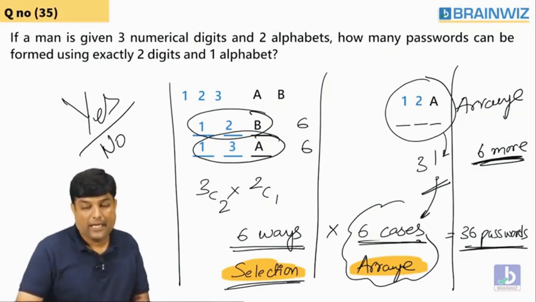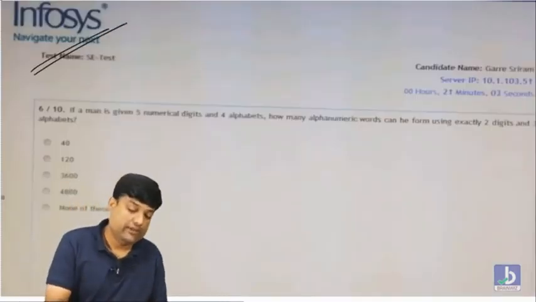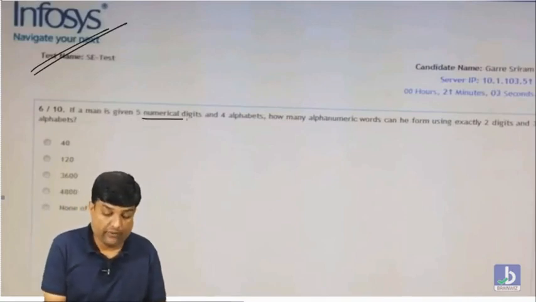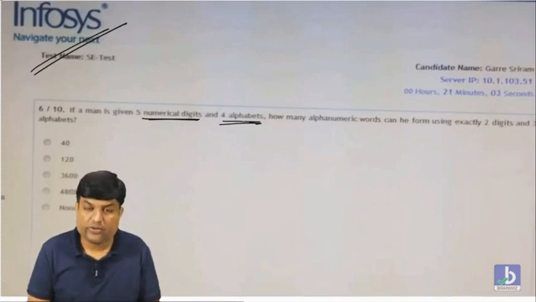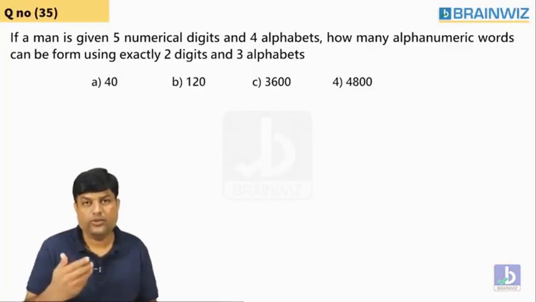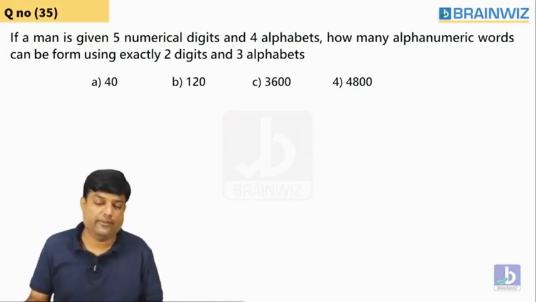I just want you to do this question, everybody. This question was given in an Infosys drive. In this Infosys question, there are 5 numerical digits and 4 alphabets. Can you see it? It's very minute. Same thing I have given. Make it faster, everyone.